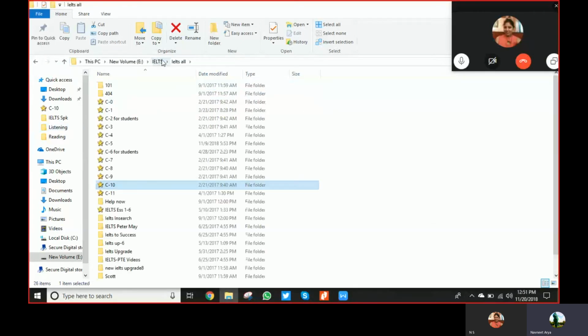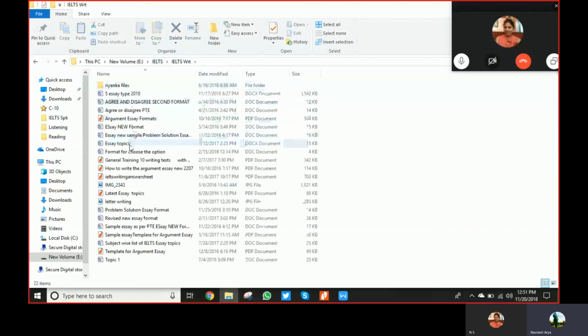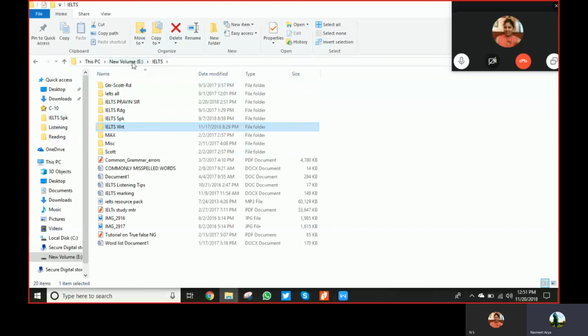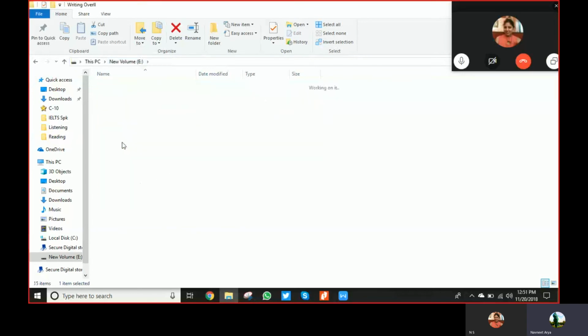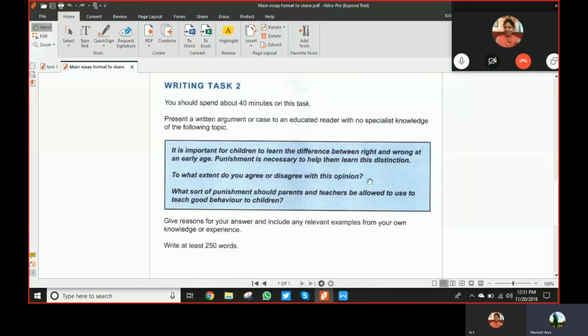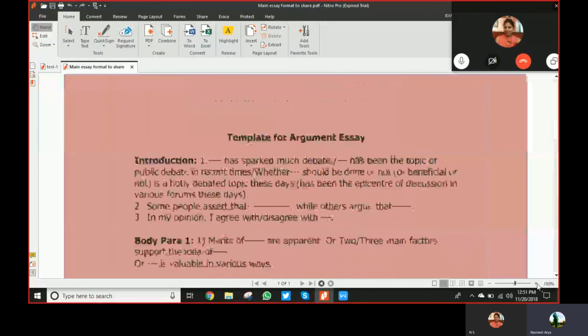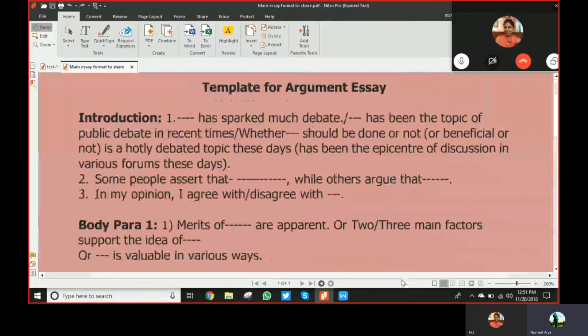With opinion essays, you should remember that whenever you write the introduction, it should be written in a particular way. So let me just show you the main essay file. Whenever you write an essay, you are allowed to write 4 to 5 paragraphs. The first paragraph should be the introduction. This is one template I'm going to send you later, but I'm just going to explain on the basis of this template.